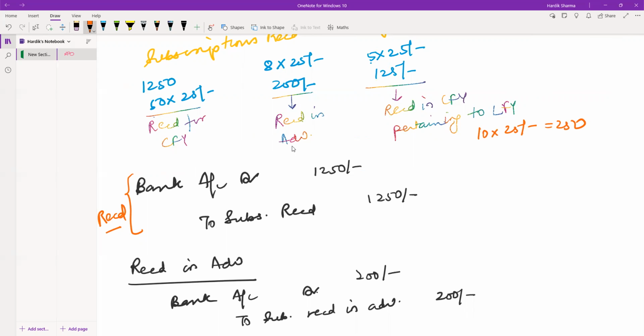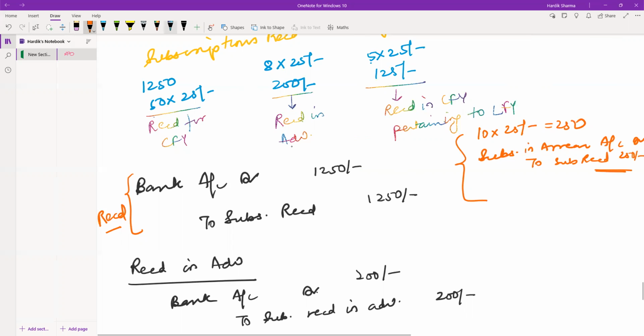That accounting will be subscriptions in arrears account debit to subscriptions received 250 rupees, right? See, this is my creation of asset. What is this? This is the creation of asset.